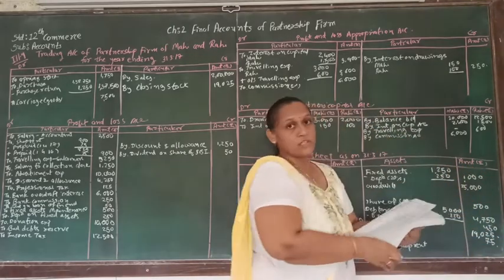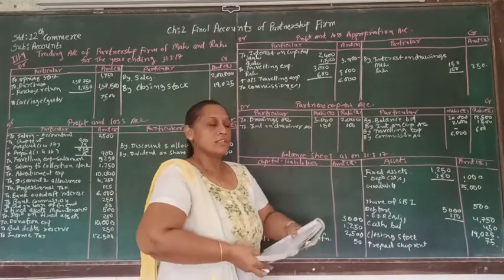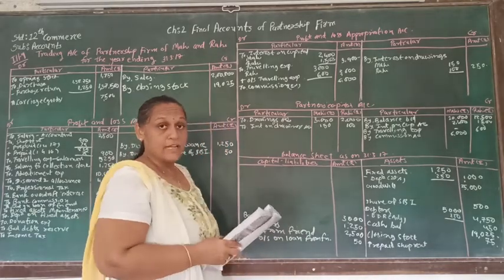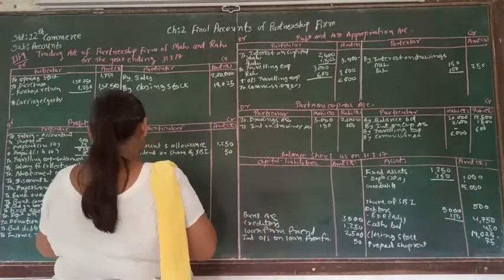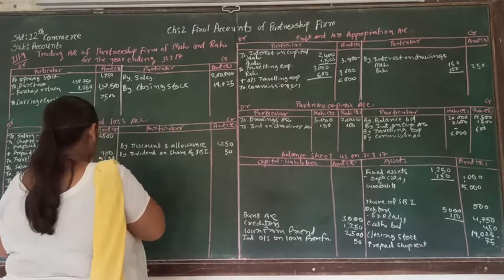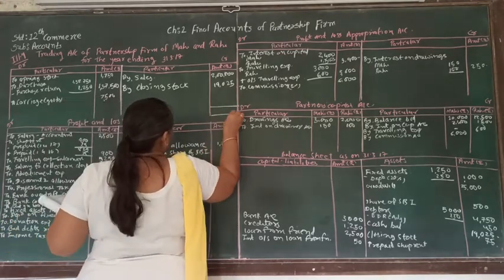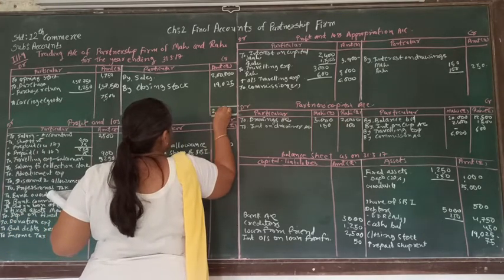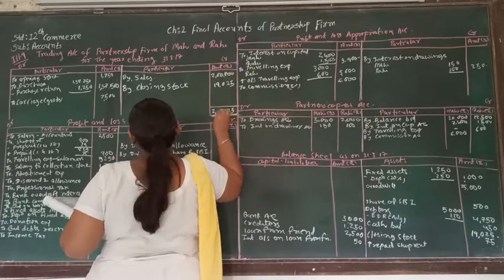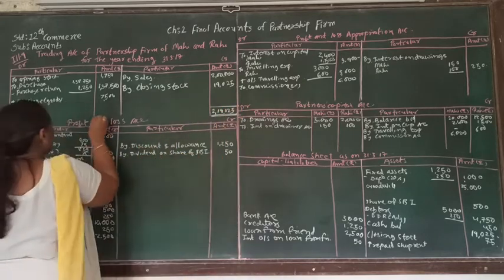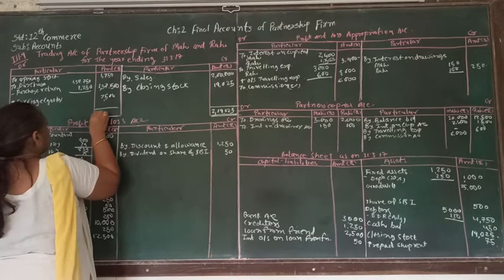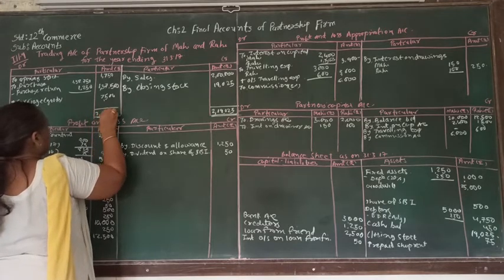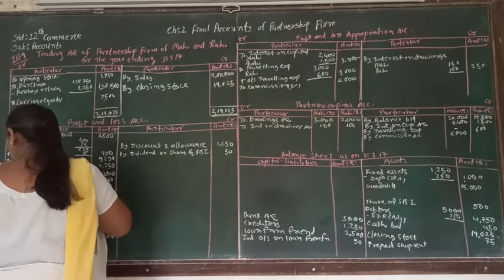So we are finished with all the adjustments and all the accounts of the trial balance. Now let's make the total of this. So here we can see that the total of the credit side is 2,19,025, 2 lakh 23,025.